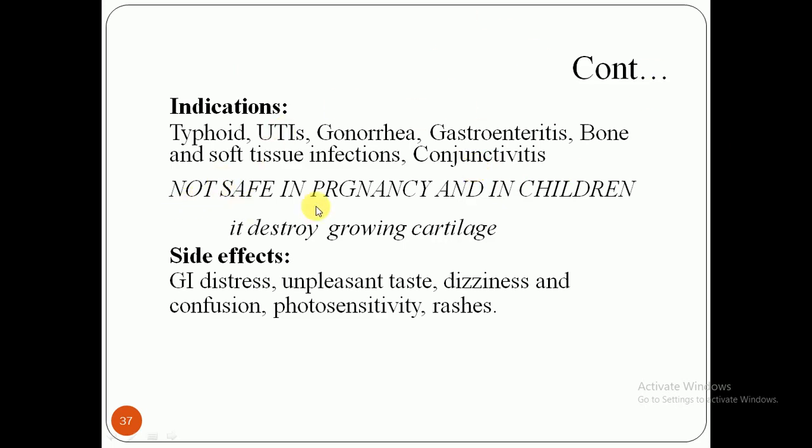These fluoroquinolones are not safe in pregnancy and especially in children, because they can destroy the growing cartilage. If used during pregnancy and especially in children, they can destroy the growing cartilage, especially the epiphyses, the bones of long growth, so the growth stops.